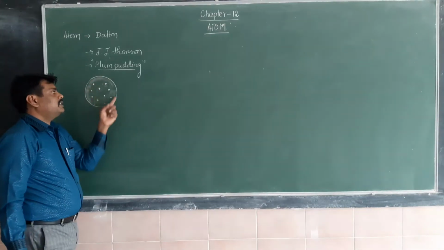The fleshy, eatable part is similar to the uniformly distributed positive charge, and the electrons are embedded like the seeds of the watermelon.